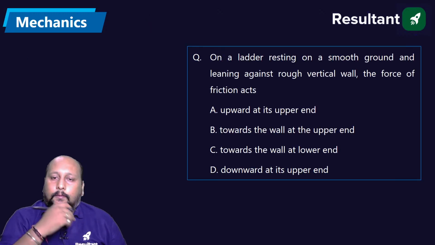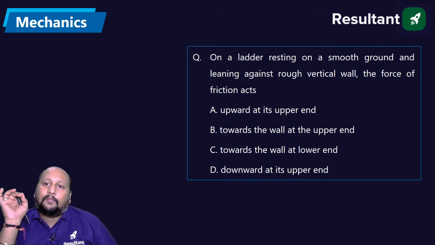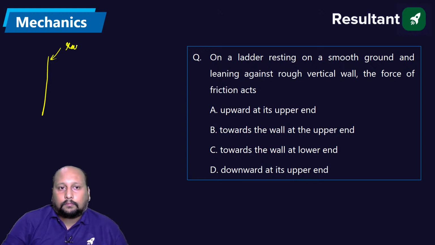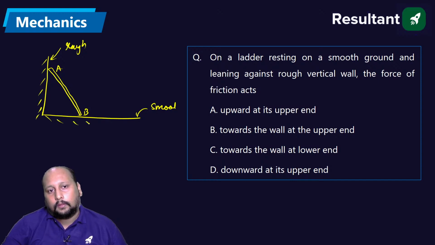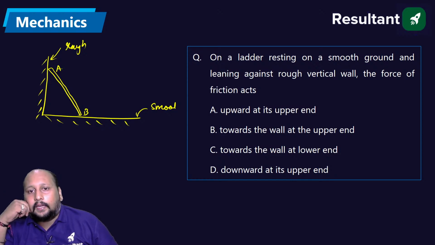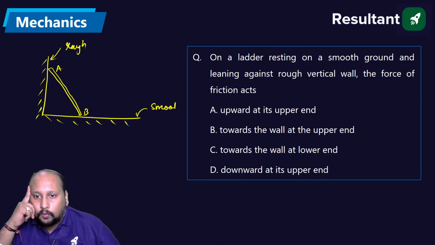Let's go to the next question on the screen. On a ladder resting on smooth ground and leaning against a rough vertical wall. So basically this vertical wall is rough, and the horizontal surface is smooth, and we are keeping a ladder like this. So there's a ladder AB. What they are asking is, the force of friction acts upward at the upper end, towards the wall at the lower end, and downwards at its upper end.